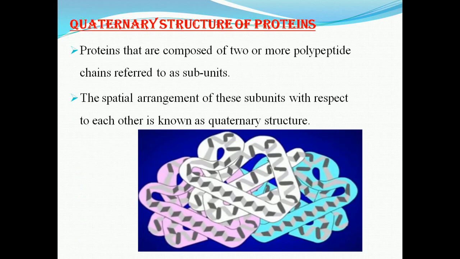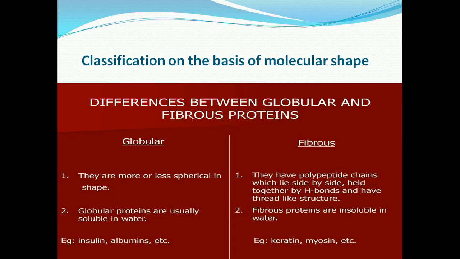Then is the quaternary structure of protein. The proteins are composed of two or more polypeptide chains referred to as subunits. The spatial arrangement of these subunits with respect to each other is known as the quaternary structure of protein.